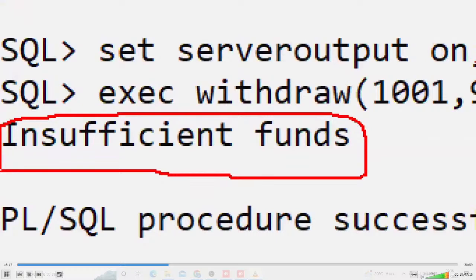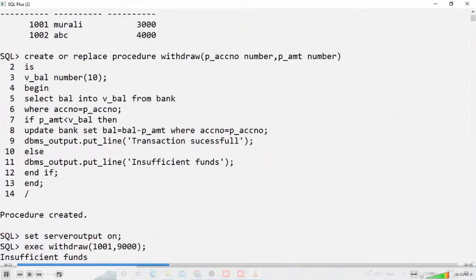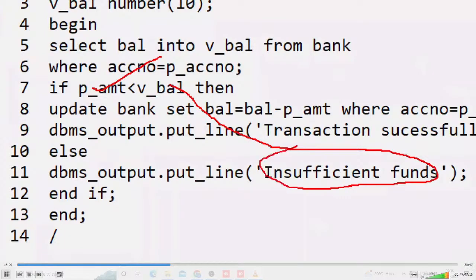How is it possible? This coding is executed, whatever I'm writing. Maybe your amount is more than the available balance, that's why insufficient funds. It will display the message, yes.